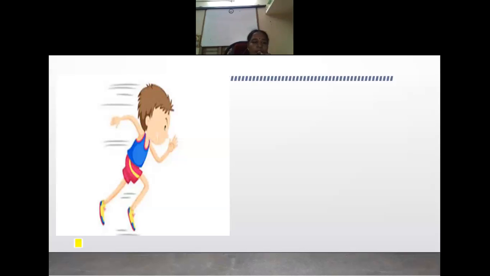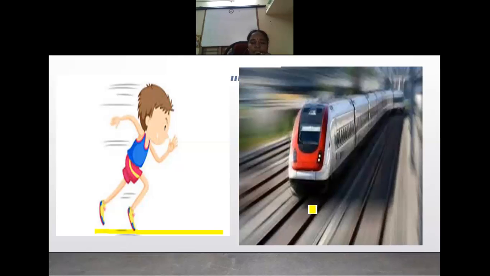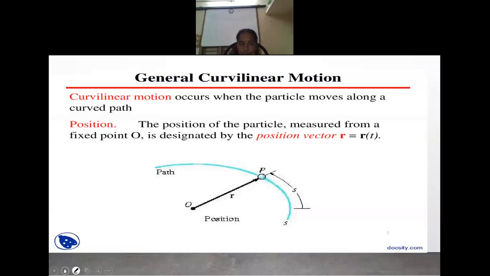So the boys are running in a straight line. The train goes on a straight track. The next one is curvilinear motion. Curvilinear motion occurs when the particle moves along a curved path.